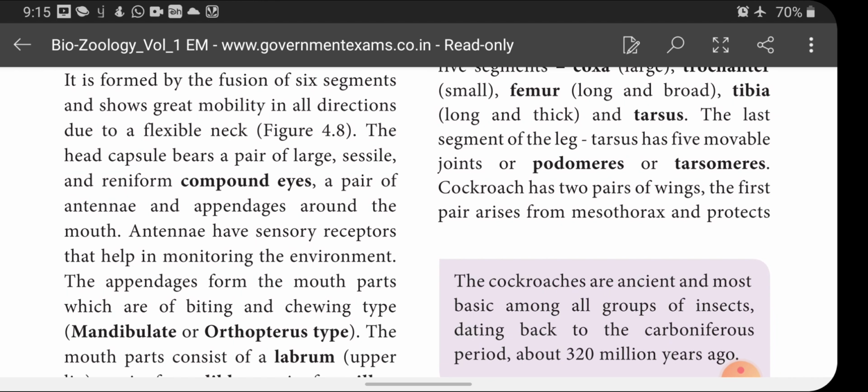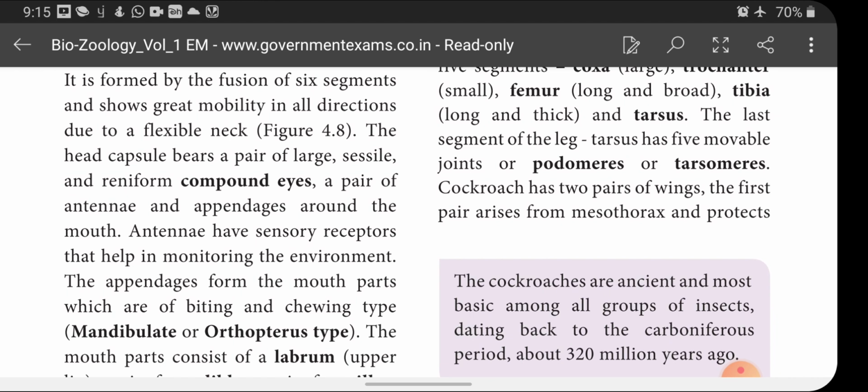These are called mouth appendages. Antennae have sensory receptors that help in monitoring the environment. Noted children, actually the head bears a hair-like structure called antennae. These antennae function as sensory receptors to help in monitoring the environment.